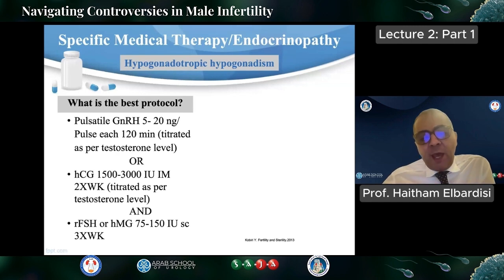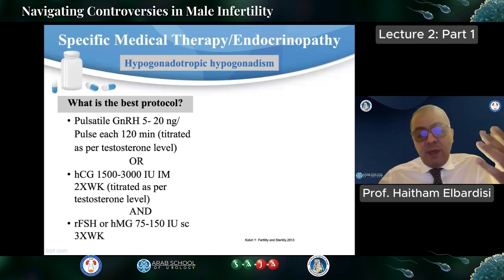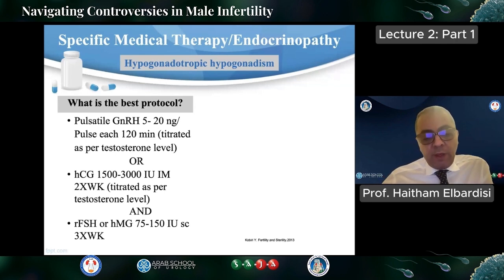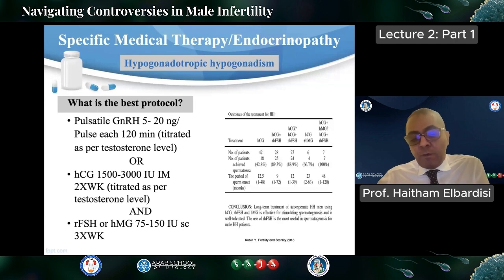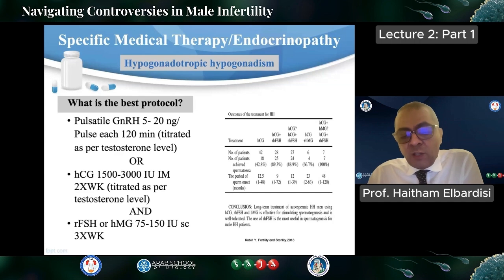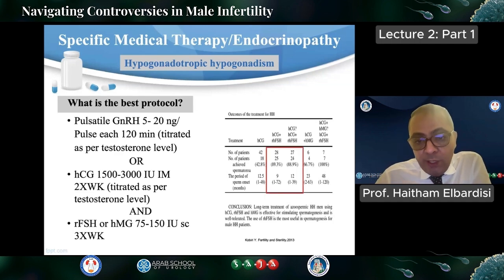We can give the pulsatile gonadotropin, but it is very difficult. It's usually given subcutaneously and has to be titrated every 120 minutes. It's very, very expensive. The most commonly used medications are HCG and FSH, the human menopausal gonadotropin component, at a dose of 75 to 150 international units subcutaneously three times weekly.